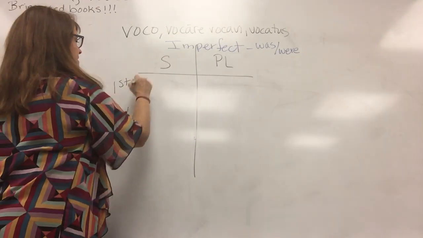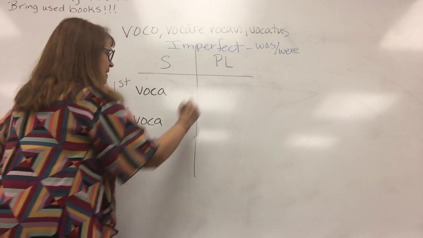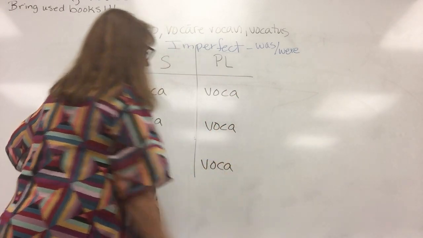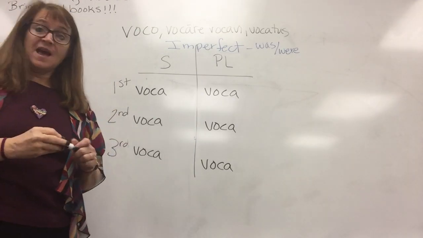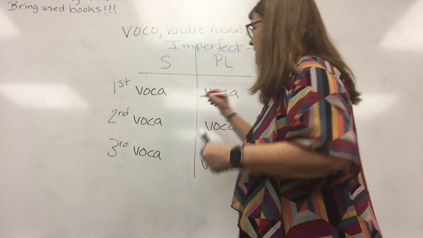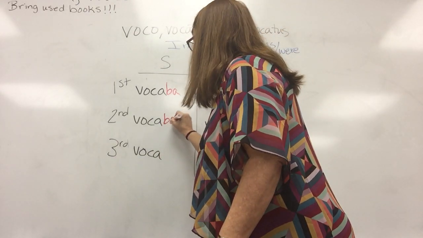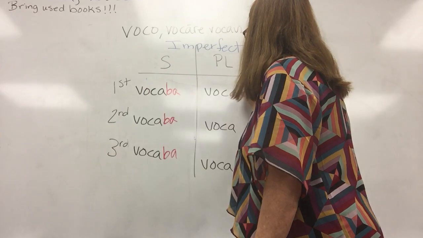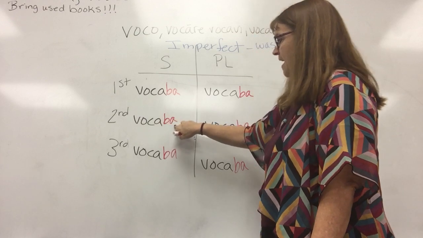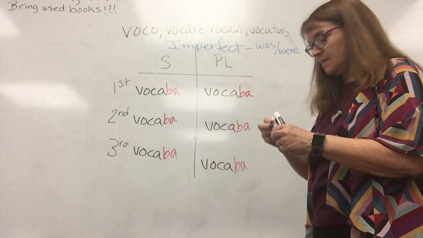Okay, so we're going to use that same stem, V-O-C-A, voca, voca, voca. And remember, we're doing the imperfect tense. So in the imperfect tense, we have what's called a tense sign, okay? And the tense sign for the imperfect tense is B-A, okay? Ba, voca ba, voca ba. Okay, that's going to get you this was or were. And if you notice, B-A, there's an A there, and was also has an A. So you can kind of make the connection there.